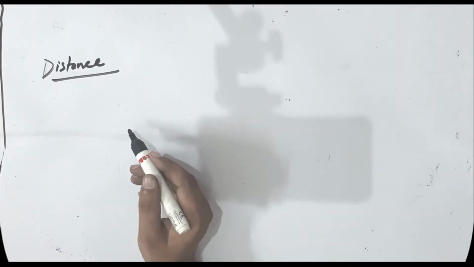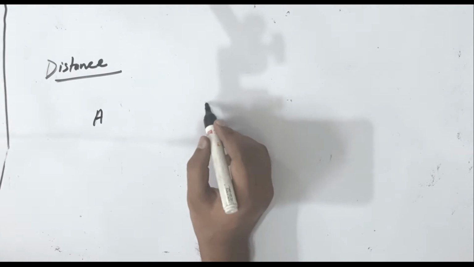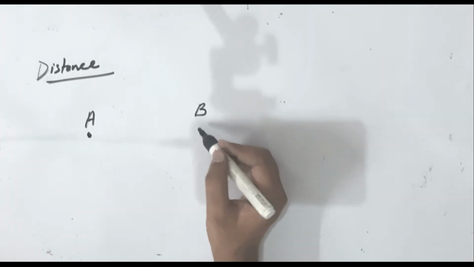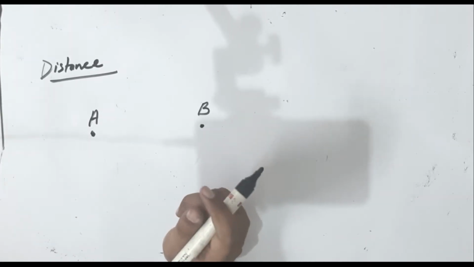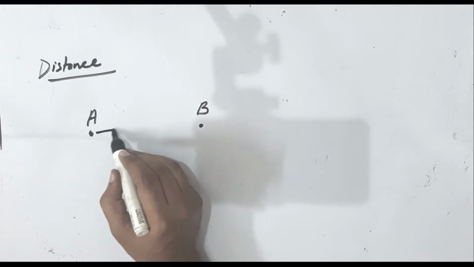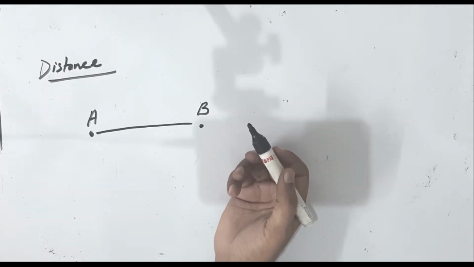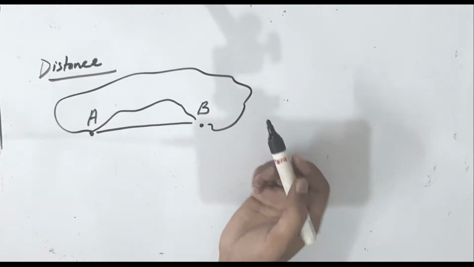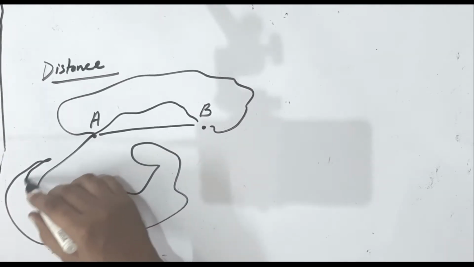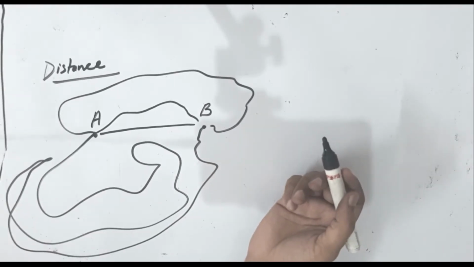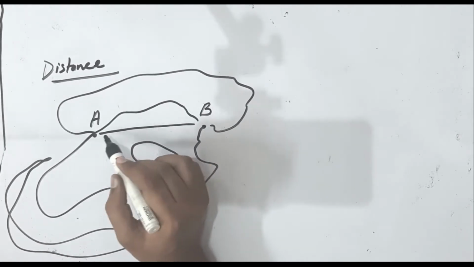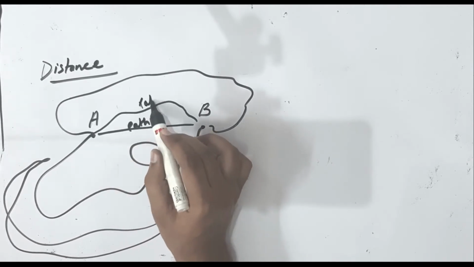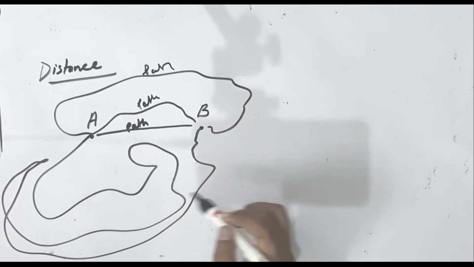What is distance? To understand this, we must take two objects. Suppose this is you and this is your friend, and you have to go to your friend. How can you go to your friend? You can just directly go to your friend. Yes, you can go. You can also go like this, or like this, or also like this. When you go directly, this is known as a path. When you go like this, it is also a path. This is also a path, and this one is also a path.